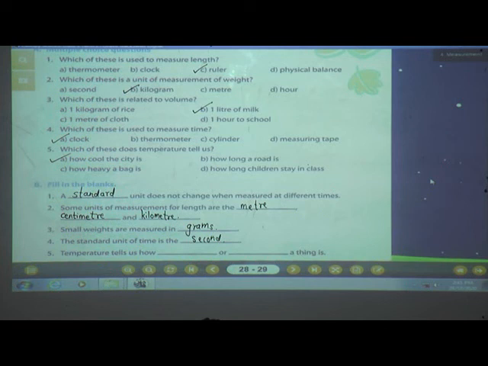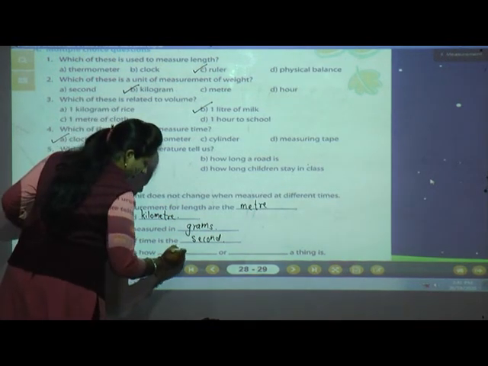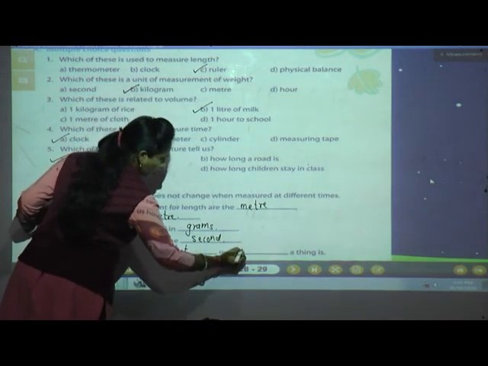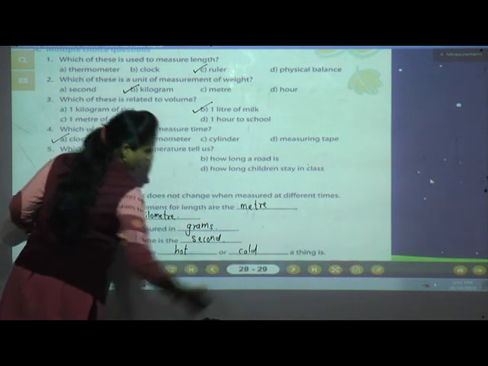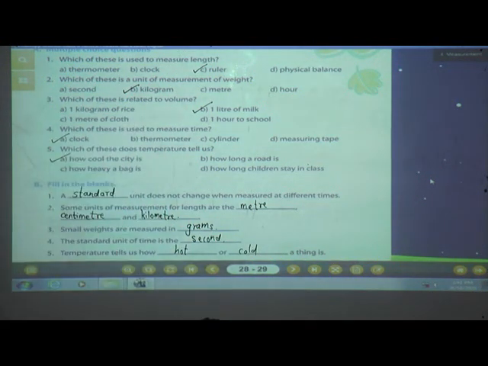What does temperature tell us, students? Temperature tells us how hot or cold a thing is. Isn't it? Yes. Very good.